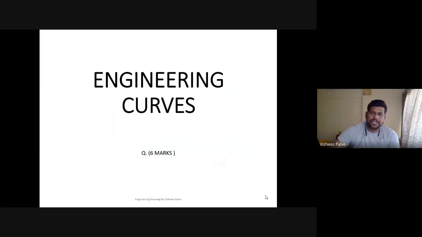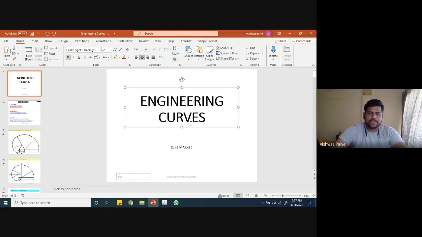So, let us start with engineering curves. From the next lecture onwards, I will give you some time for purchasing the sketchbook. Next Monday onwards, I require a sketchbook with you. There is enough time, so you can arrange the sketchbook. If it is available, you can get it from a local shop. If it is not available, just inform me what we have to do. Or if you have blank sheets presently, you can note it down on blank paper and redraw this object whenever you get time. I will again share this recording with you so that you can view it whenever required.